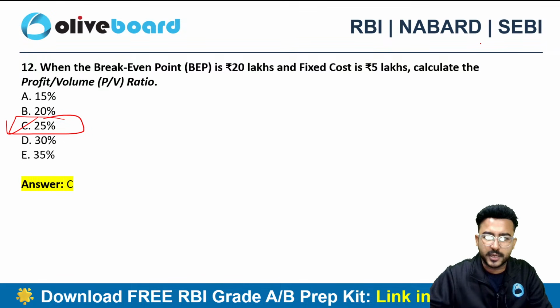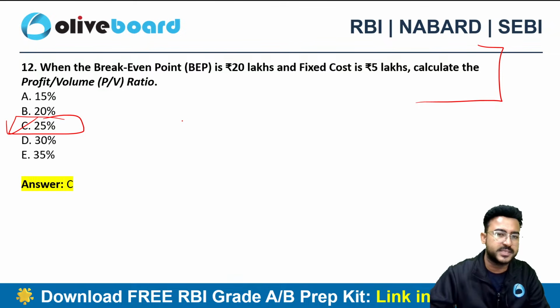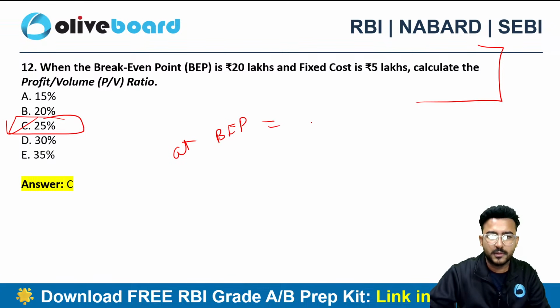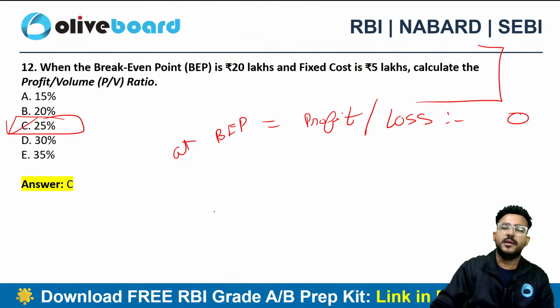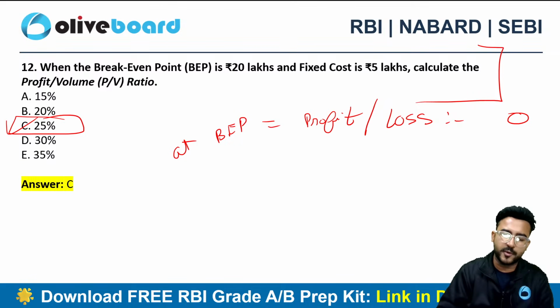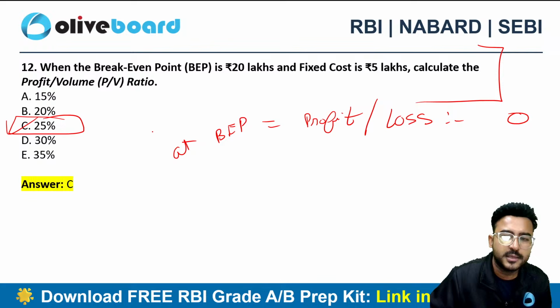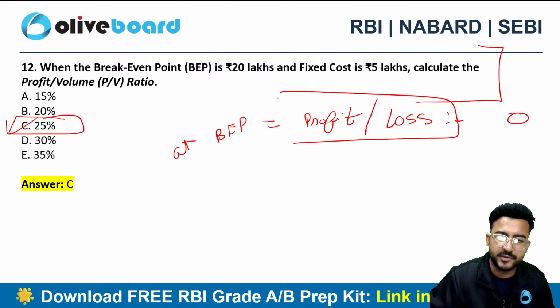No doubt it looks simple, but it is a relationship-based question. At BEP level, your profit or loss is 0. That's what BEP is all about. I have incurred no loss, I have incurred no profit, so it is the no profit, no loss zone. When we don't have any profit or loss, what happens to the contribution?